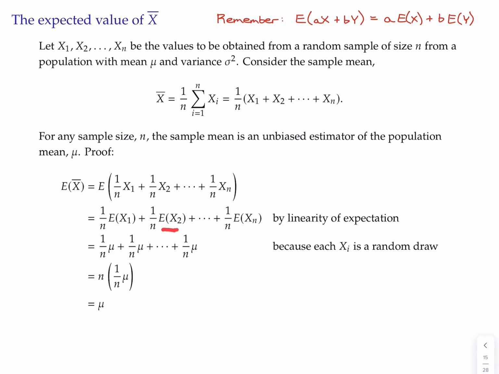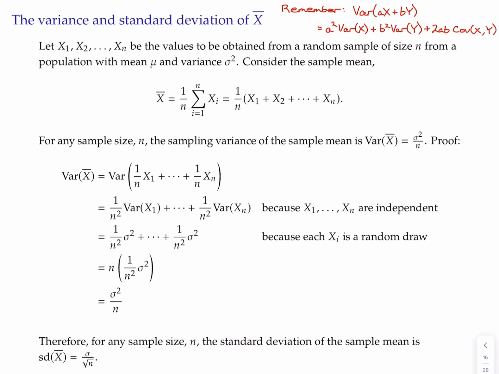That applies to every other mean of a single observation here, x sub i. So it applies to the second person, the third person, all the way up to x sub n for the last person. These all have the population mean, and collecting them together, we get n times 1 over n times mu. Obviously the n and 1 over n cancel, and we just have mu. So this shows that the sample mean is an unbiased estimator of the population mean. All right, let's do the variance then.